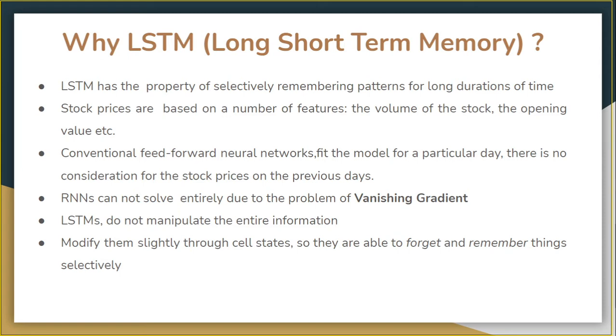A simple machine learning model or an artificial neural network may learn to predict the stock prices based on a number of features like the volume of stock, the opening value, etc. While the price of a stock depends on these features, it is also largely dependent on the stock values of the previous day. In conventional feed-forward neural networks, there is no consideration for the stock prices of the previous day. RNNs also cannot solve this entirely due to the problem of vanishing gradient.